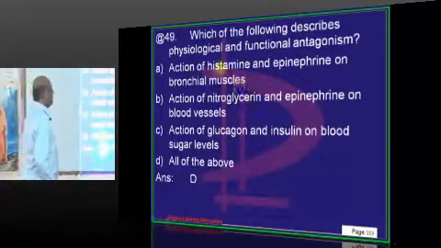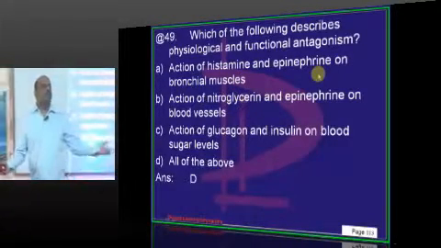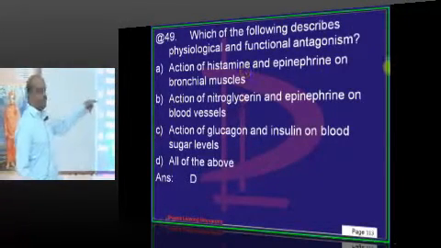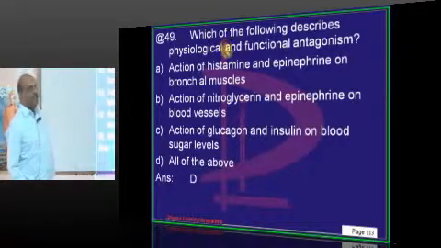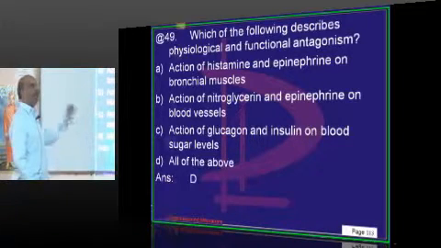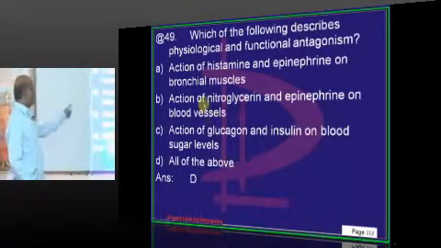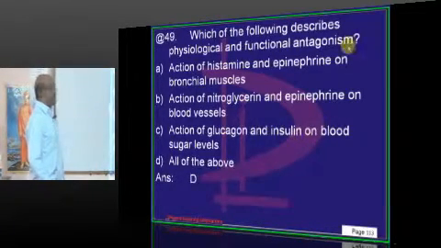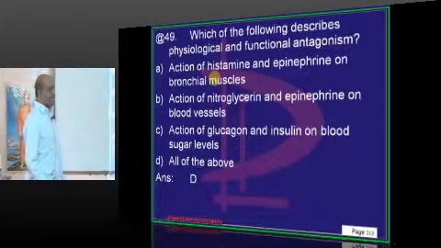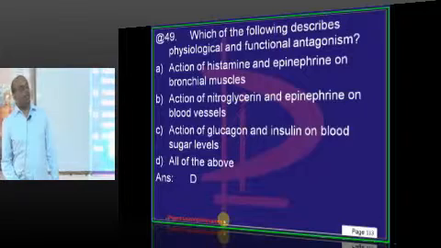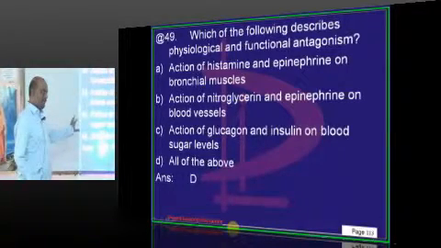So there are the various forms. So what is the way these are asked? These are all previous questions. What is the way of asking a question? Physiological and functional antagonism. Which one is it? Glucagon and insulin. Glucagon raises sugar, insulin lowers the sugar. Nitroglycerin lowers the BP. Epinephrine raises the BP. Histamine constricts the bronchial muscles. Epinephrine dilates the bronchial muscles. Hence, these are all examples of physiological and functional antagonism, is what you have to remember. These are all previous MDS entrance questions.